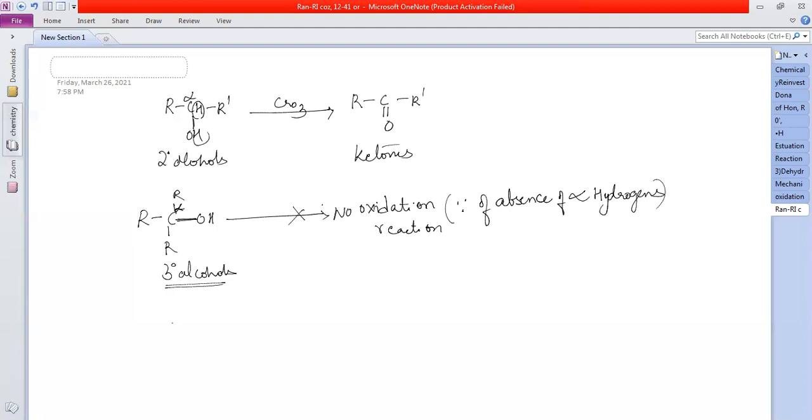Now, the vapors of this alcohol are passed through heated copper, copper heated to 573 Kelvin. The same type of reaction will occur. Primary alcohols will give you aldehyde. Secondary alcohols will give you ketones.